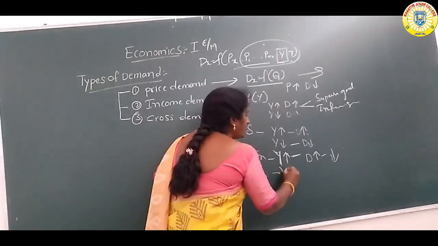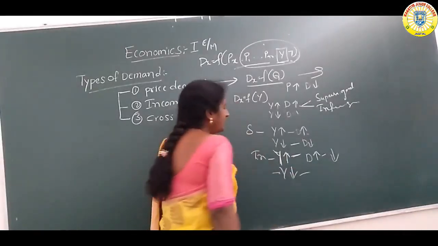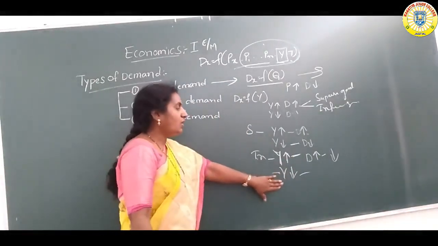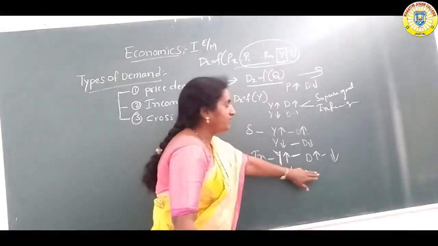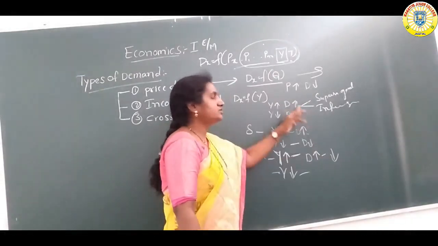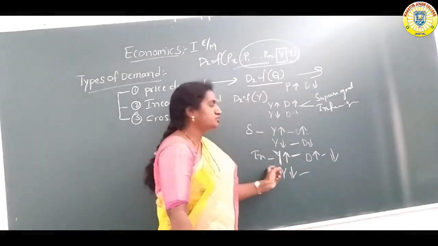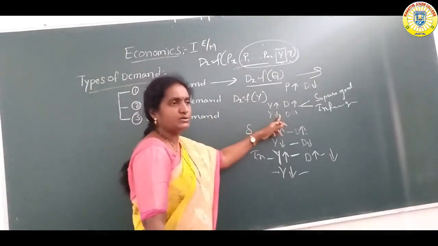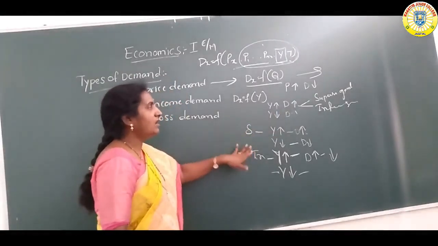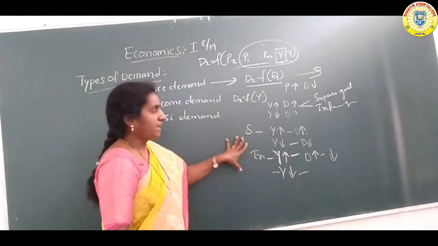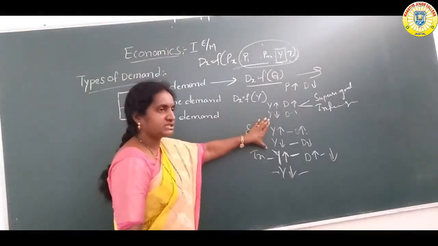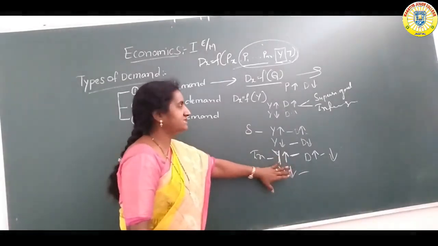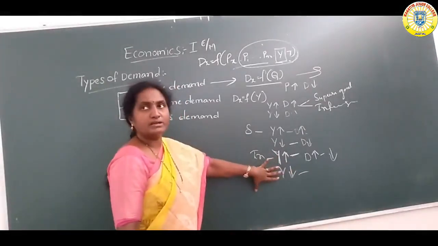Okay, and when the income of the consumer decreases, the consumer has less income, so he demands more inferior goods and less superior goods. Why? Because the consumer has less income. So in the case of superior goods and inferior goods, there is a lot of difference. In the case of superior goods, there is a positive relationship. In the case of inferior goods, there is a negative relationship, meaning an inverse relationship in the demand curve.